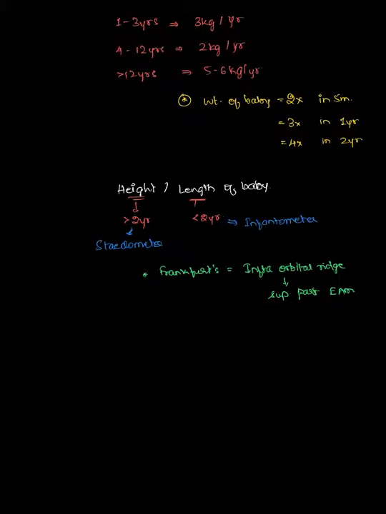So in this way the baby should be standing and the height should be measured, and remember that the height will not always be equal to the length of the baby because of the presence of ligaments, which will matter in one of them, and therefore it will not be the same. So the maximum difference that you can expect between the height and the length will be equal to 2 centimeter only.